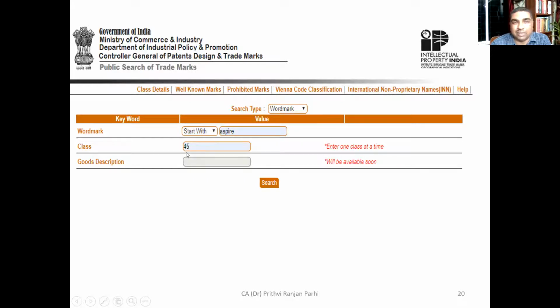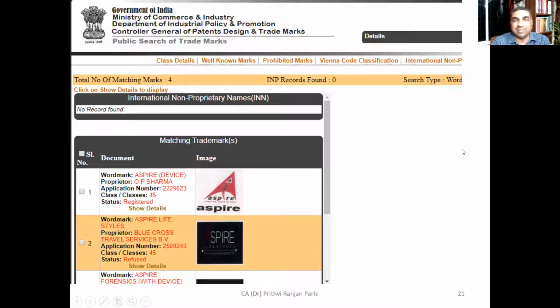You have to find out first, that is class 45. If you want to know which class, there is a link here, class details. You can search which class the hospital industry belongs to, then put that class number here. Then you can find the trademarks which are already registered, so you need to have a different trademark.